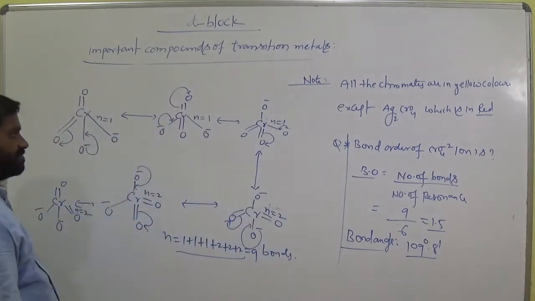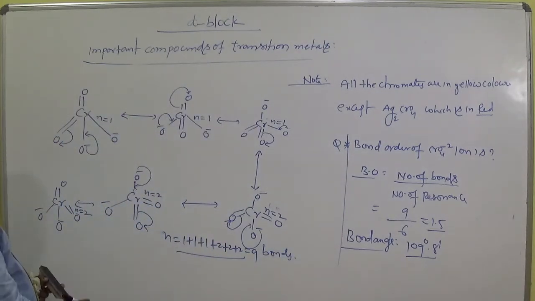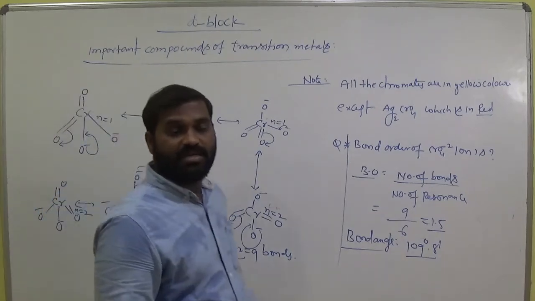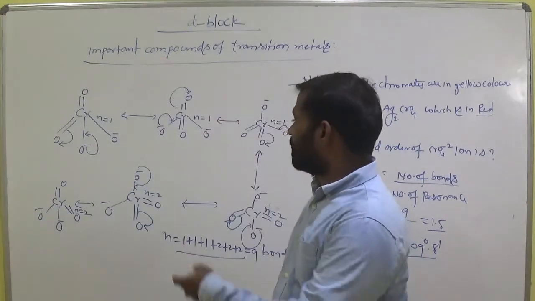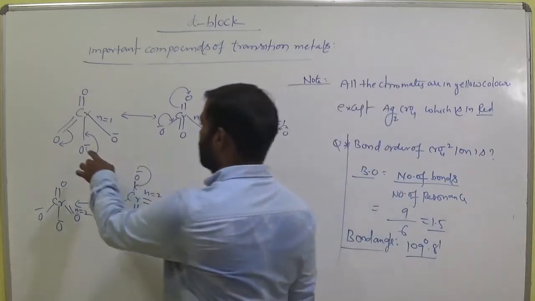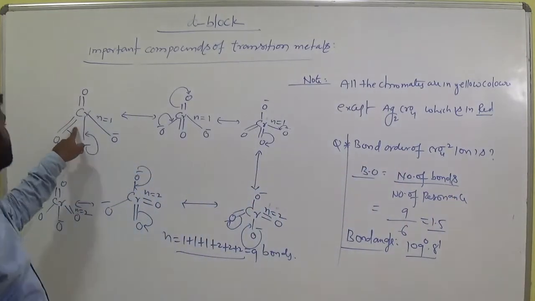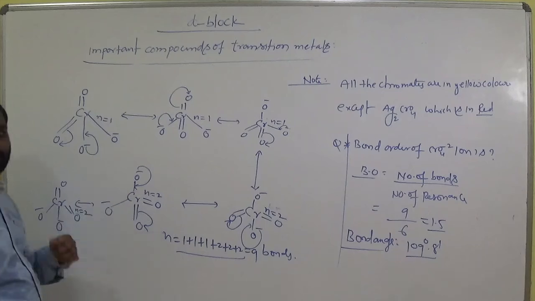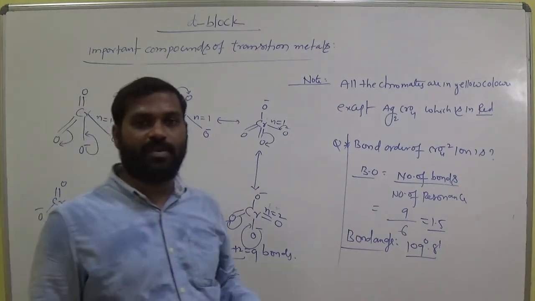Keep this. Okay. So due to this resonance, what happens? The molecule gets more stability. So resonance means availability of electron. This minus is called as electron. Okay. So this is pi bond. One is sigma bond, another one is pi bond here. This pi bond is shifted one by one. Okay. That is called delocalization of pi bond.